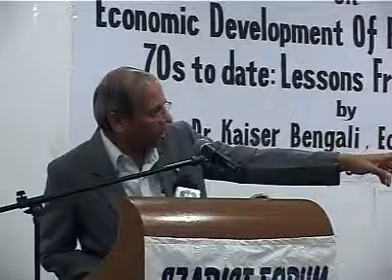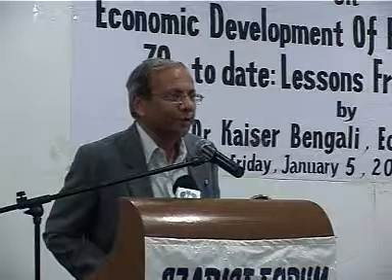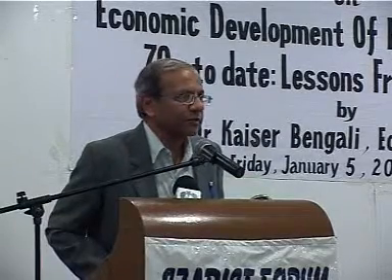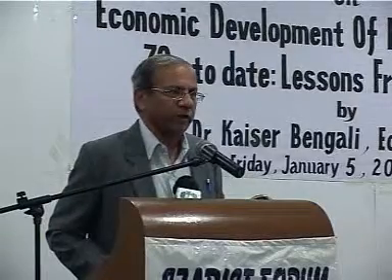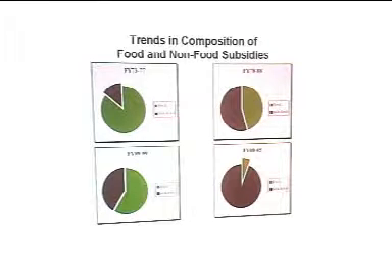Look at the bottom right chart. The green part is food subsidies. This is the part during the Musharraf period. Musharraf has completely eliminated food subsidies. All the subsidy is now given basically to WAPDA and KESC. These are two agencies which are hemorrhaging the economy. The army took over WAPDA in 1997, promising to reform it, and became part of the corruption. And it continues to drain the economy. And food now constitutes an insignificant part of the subsidy budget. Next, please.